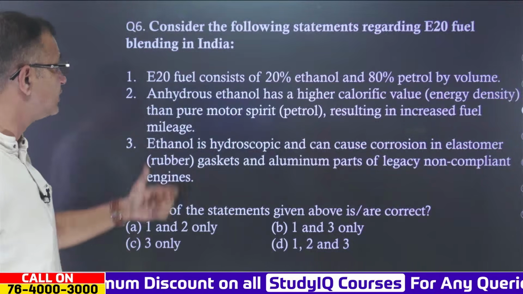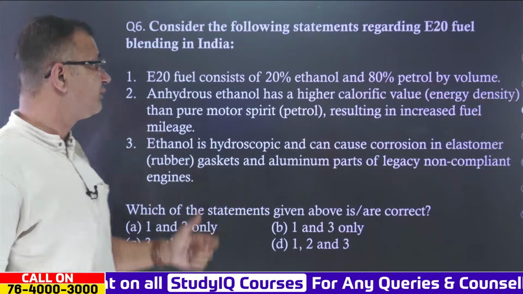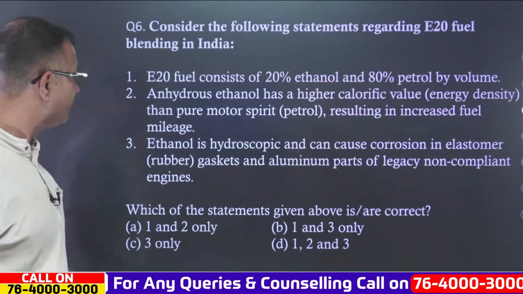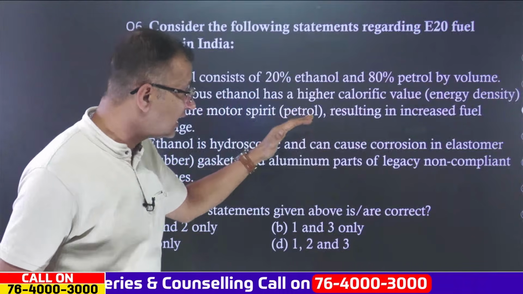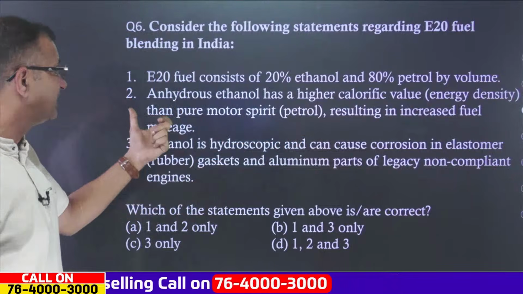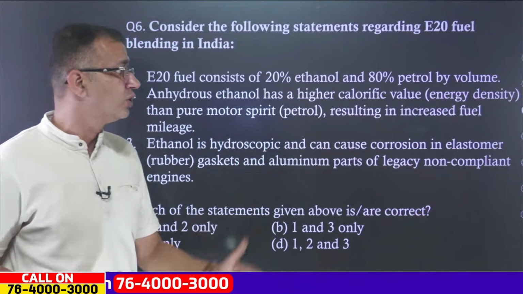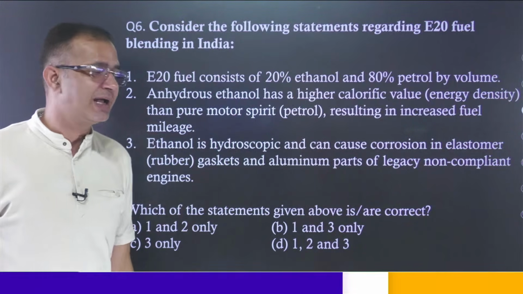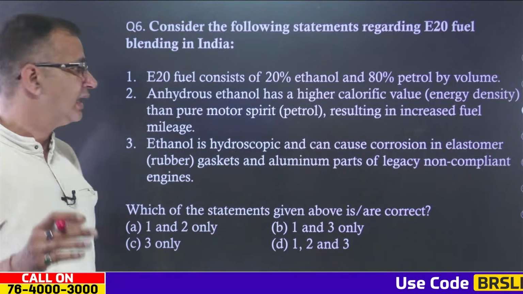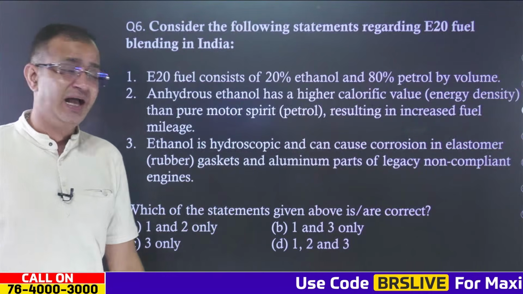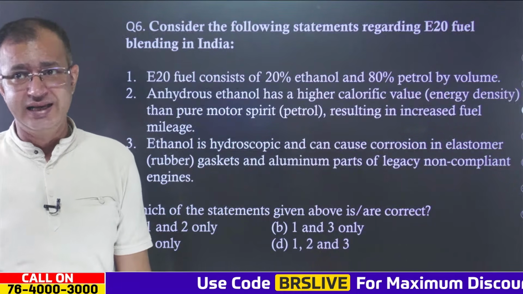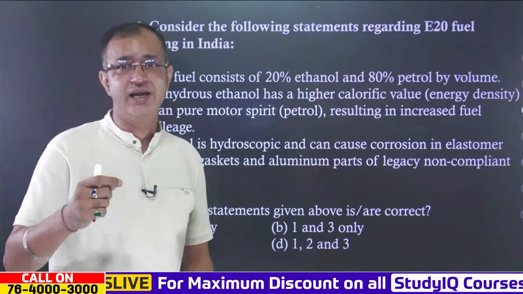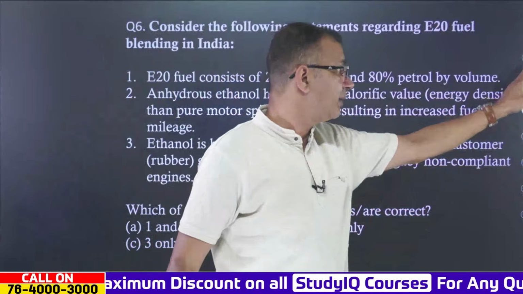And also we have the next question, that is consider the following statements regarding E20 fuel blending in India. E20 fuel consists of 20% ethanol and 80% petrol by volume. Then anhydrous ethanol has a higher calorific value or the energy density than the pure motor spirit of petrol, resulting in increased fuel mileage. Then ethanol is hygroscopic and can cause the corrosion in the elastomer or the rubber gaskets and aluminium parts of legacy non-compliant engines. So, which of the statement given above is correct? Again, write down the answer in the comment as well.